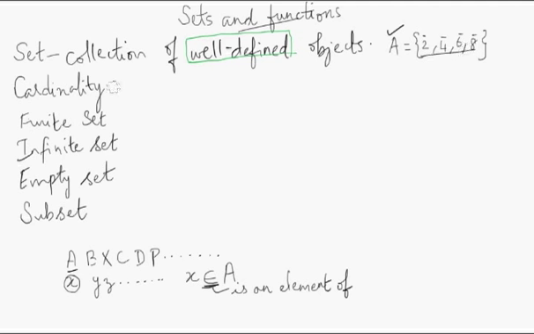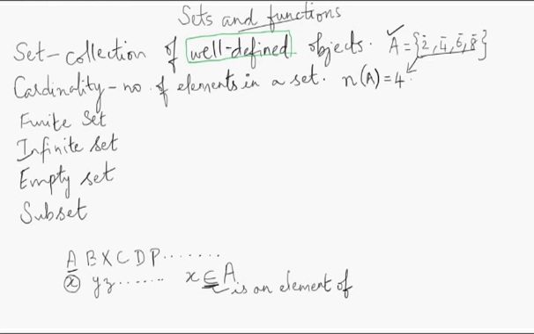It is the number of elements in a set. So cardinality of a set is a number of elements in a set, and what is the notation used? N of A. So in this case N of A is 4.